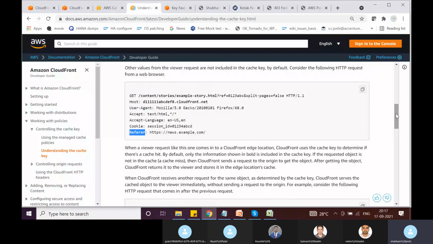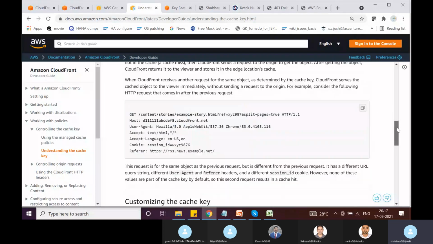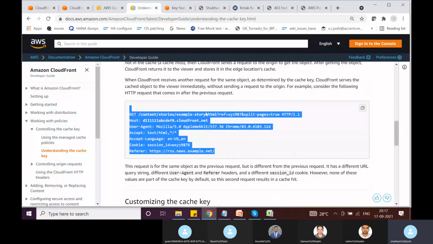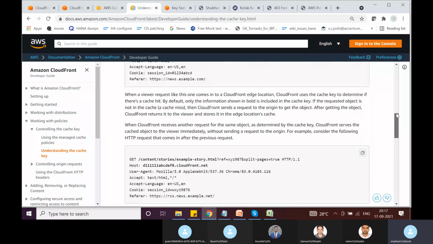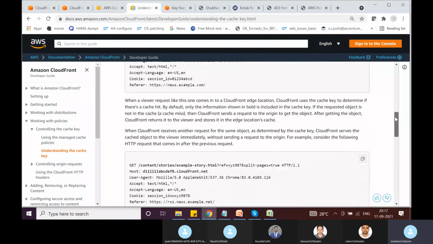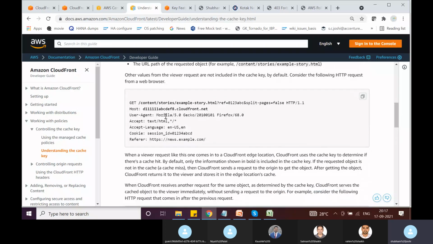So basically here, if we go back to understanding cache key, these are two different HTTP requests. One is this HTTP request and this is the other HTTP request. Why are they different? Because if you see here, the object is the same. What is the object? The object is basically this. This is the object which the viewer is requesting.